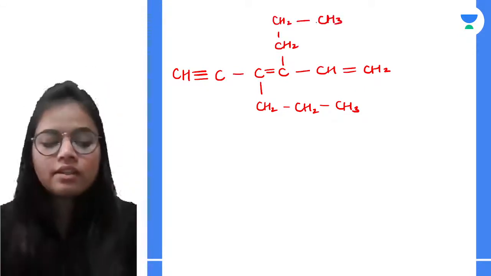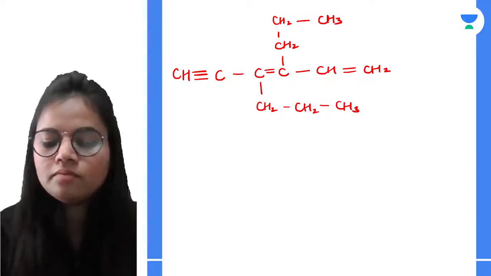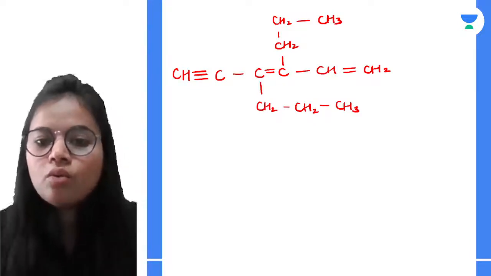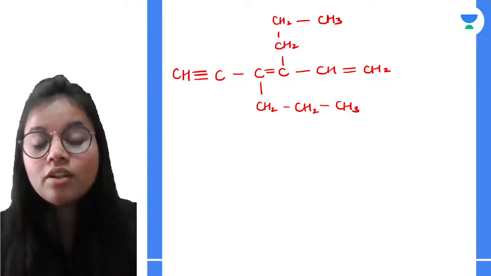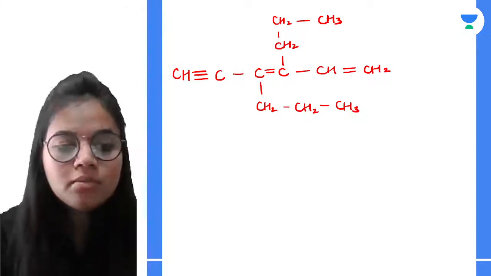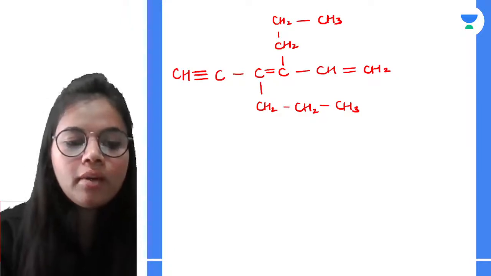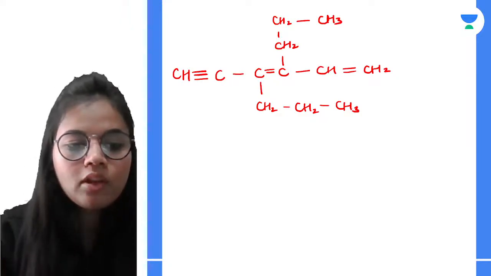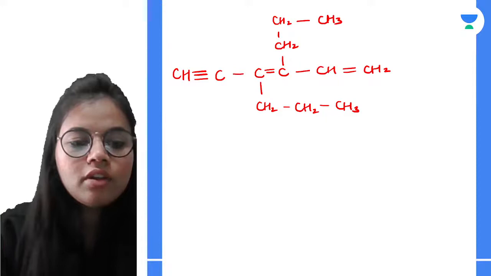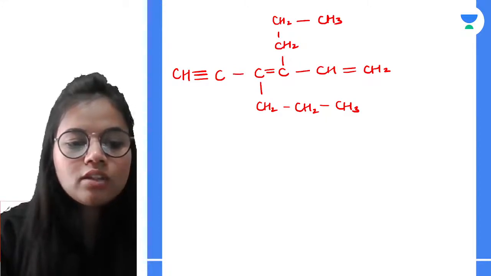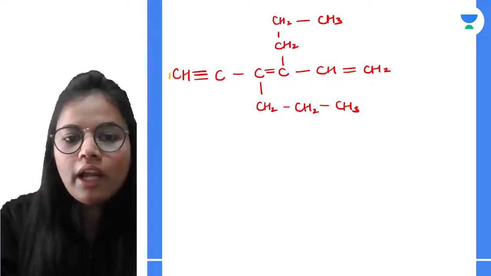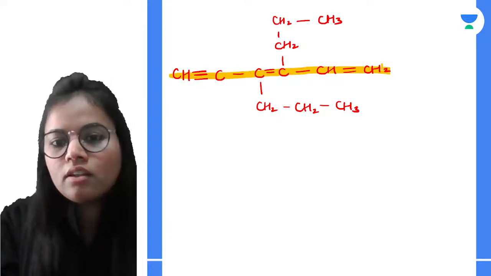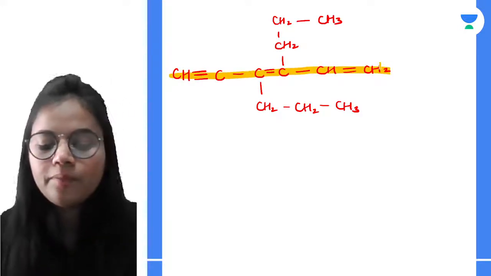So this is my chain. Now see which chain we are going to select: the one with the maximum number of double and triple bonds. And this is that particular chain.